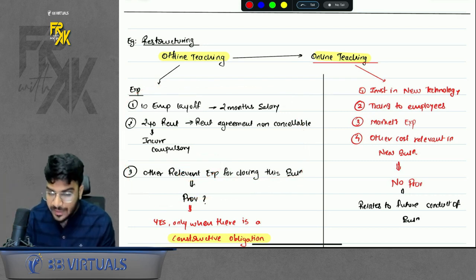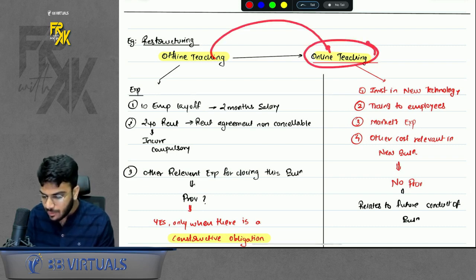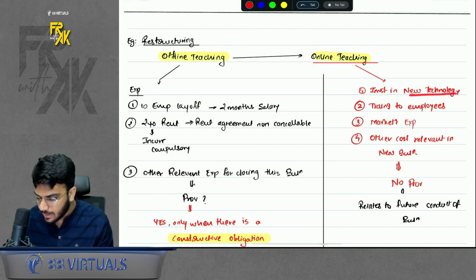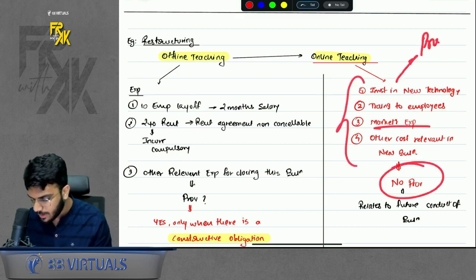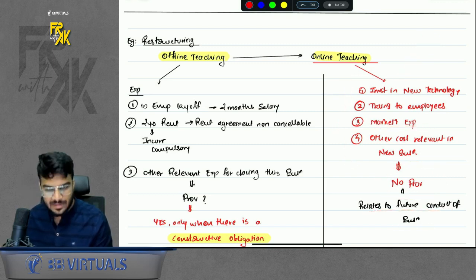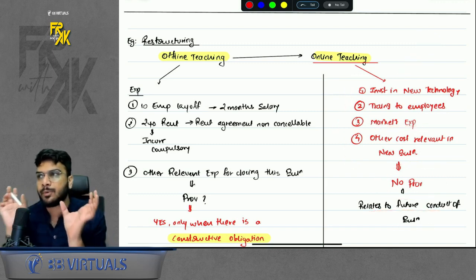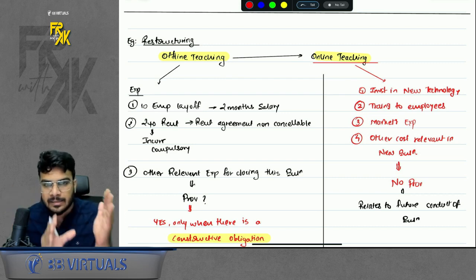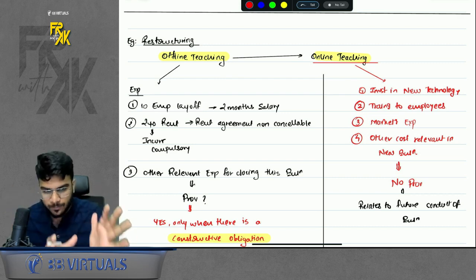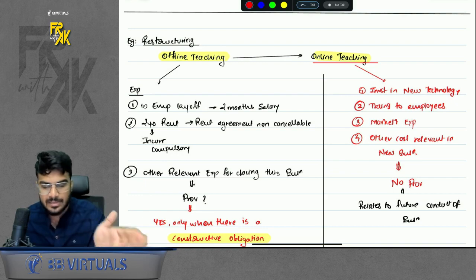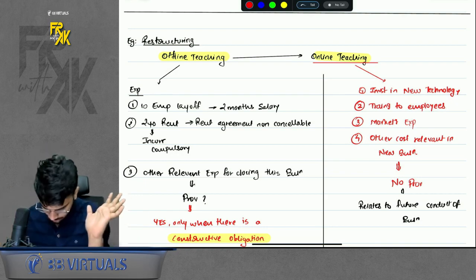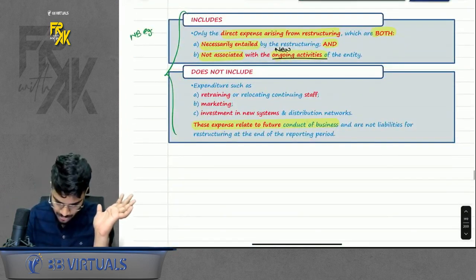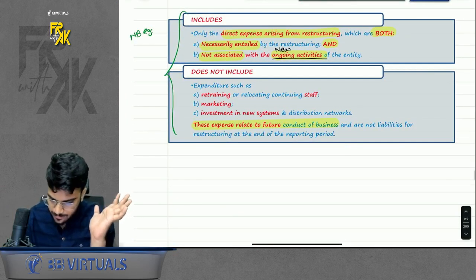But let's say you are shifting to online teaching. When you start online teaching, you will have to invest in technology, hire new employees, train the new employees, and incur marketing expense. These expenses you will not consider in the amount of provision. Why? Because these relate to the future conduct of business. So do remember, in the provision of restructuring, consider only those expenses which relate to the existing closure of business. If it relates to the future conduct of business, it will not come in the restructuring provision. The same is mentioned here as well. Clear, guys? Yes, sir. This is clear.